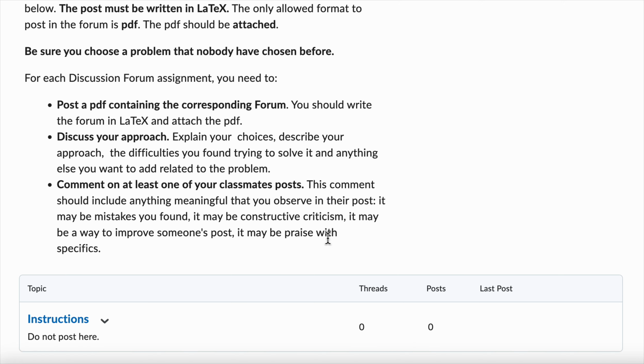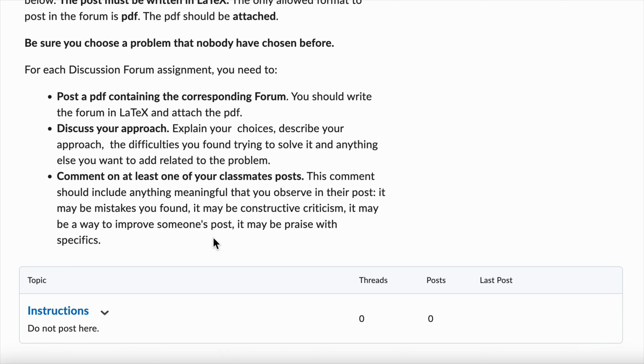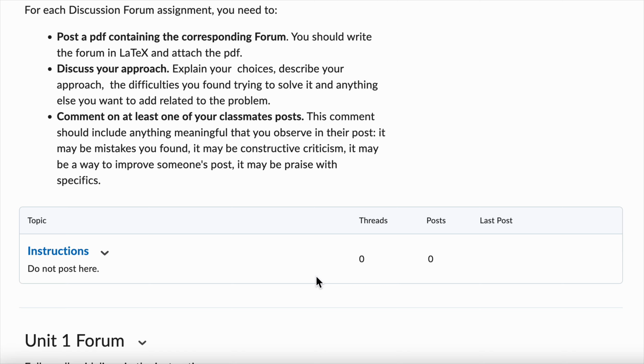If you decide to comment, your comment should be meaningful. We don't want comments that say "very good" or "I like it", because these comments are not meaningful. If you want to praise it, it should be with some specifics explaining exactly what you like and why. So be sure that you work also on your comments.